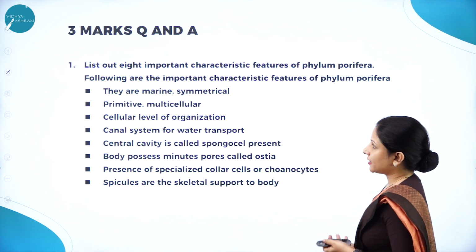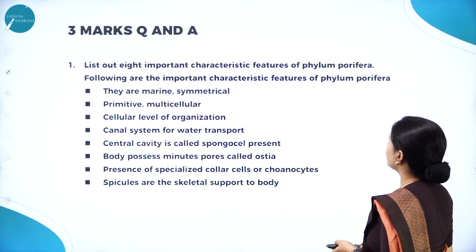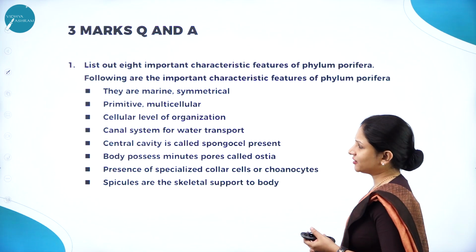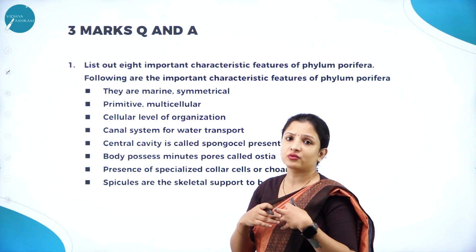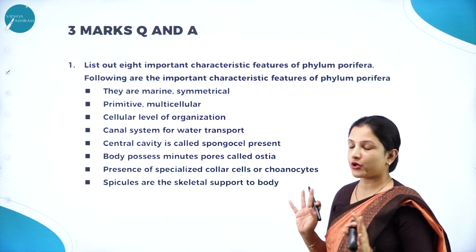3 marks question and answer. List out 8 important characteristic features of phylum Porifera. So these are the following important characteristics. It is just very simple. You don't have to write them in long sentences. Just write what the characteristics are, point wise, it is enough.